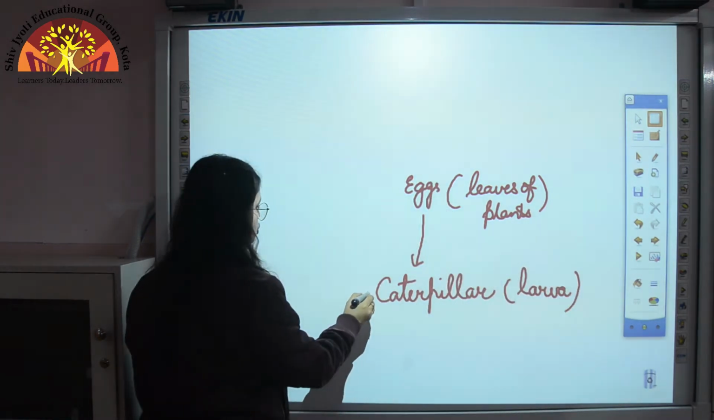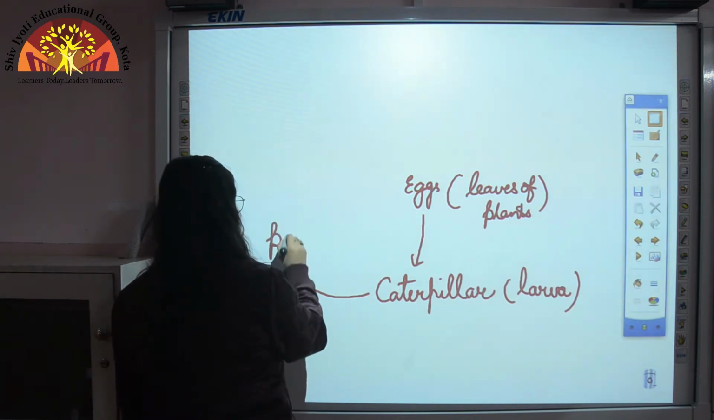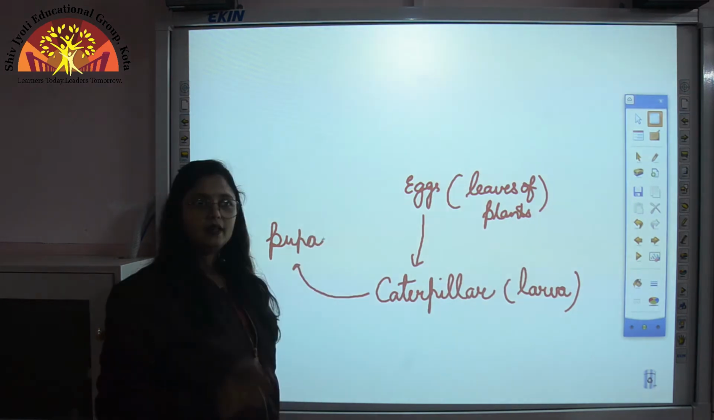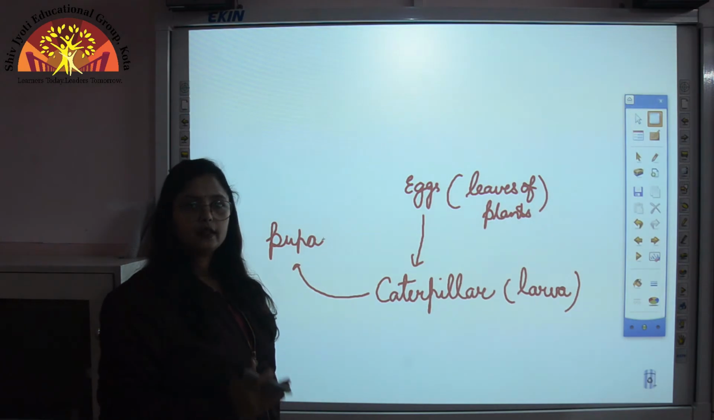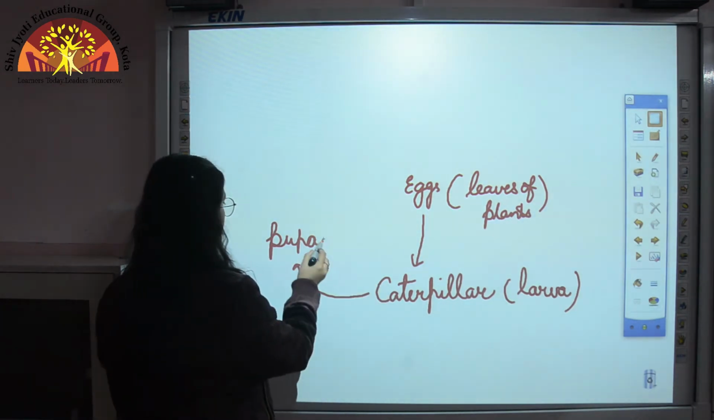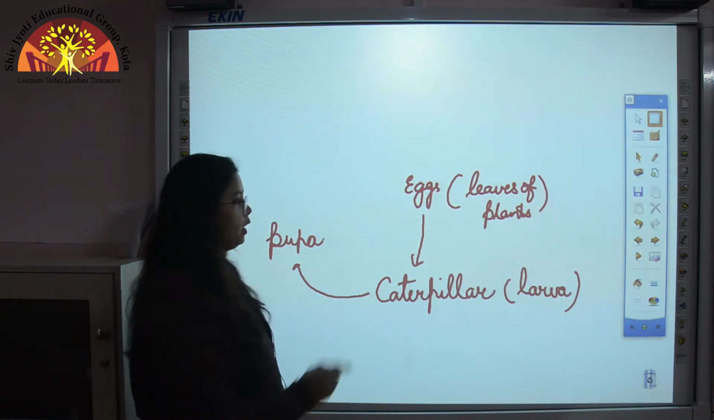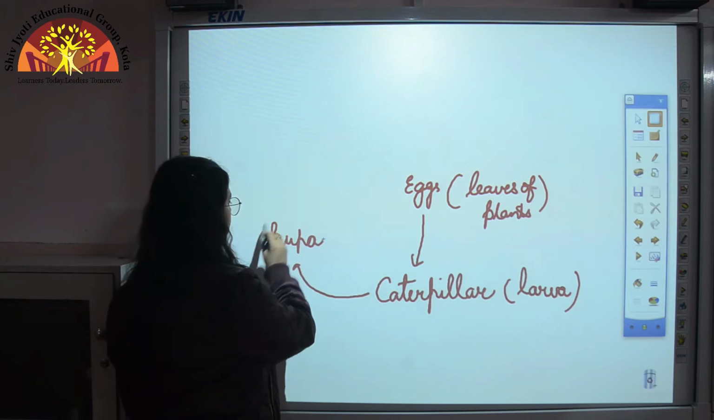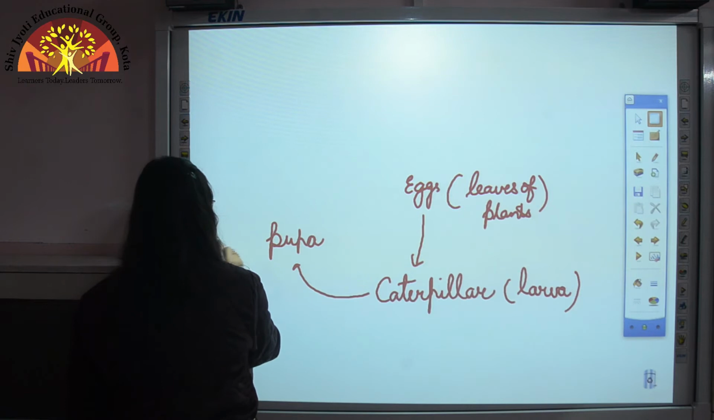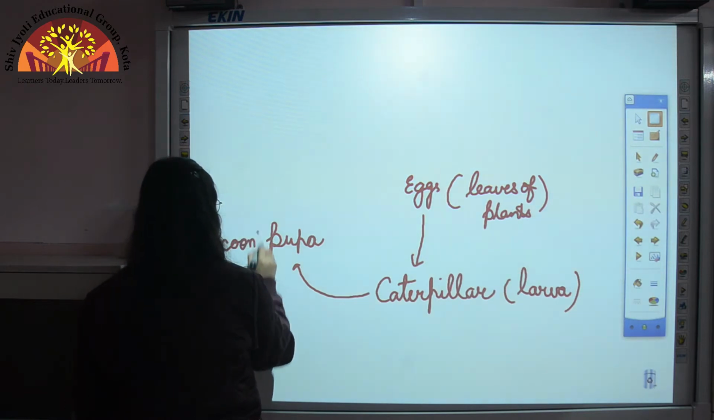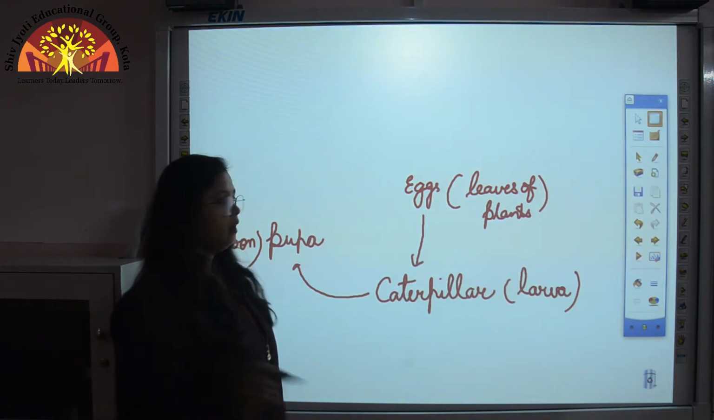The third stage in the life cycle of a butterfly is pupa. So when the caterpillar feeds on the leaves, when it eats lots of leaves, it undergoes certain changes, and after that it develops a covering outside it. That covering is called a cocoon, and inside that cocoon the small developing butterfly is called a pupa. So where is pupa found? It is found inside the cocoon. So what is the spelling of pupa over here? It is P-U-P-A.